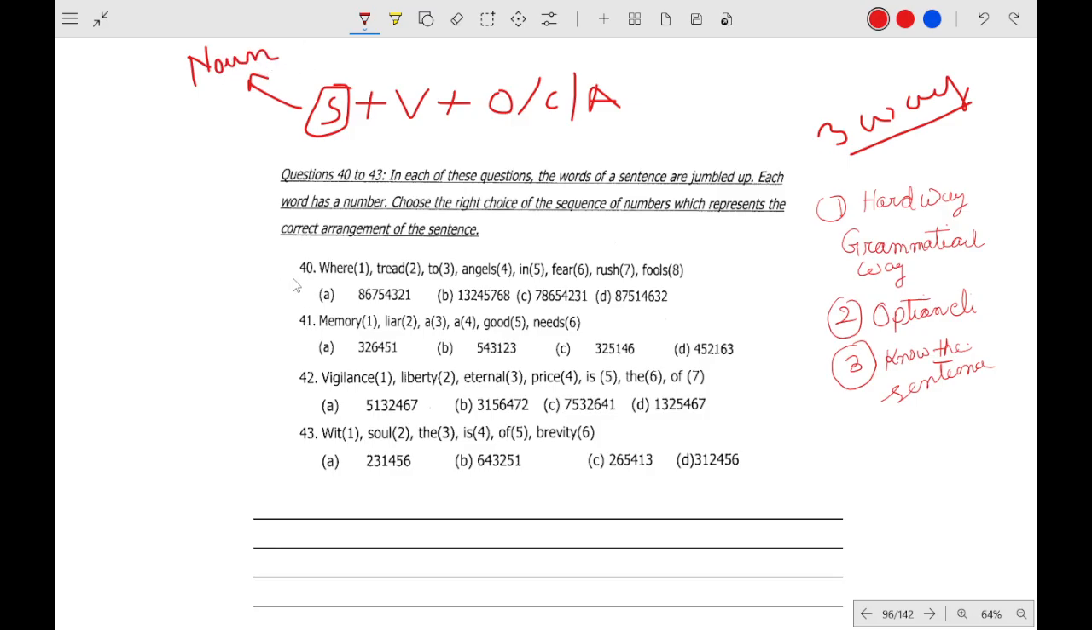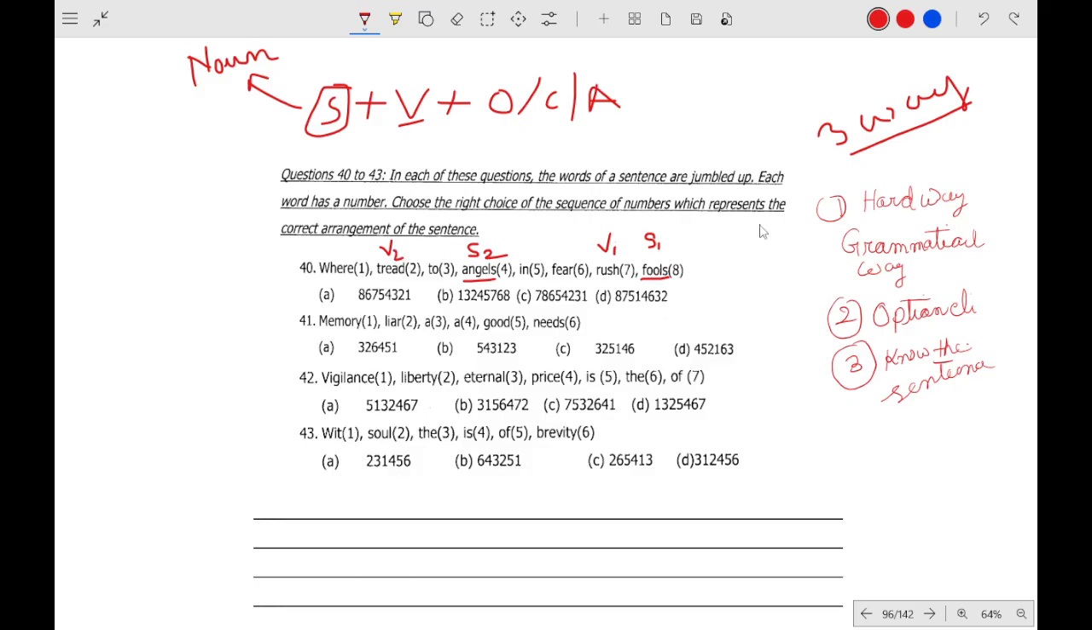I will show you by doing question number 40. In question number 40, the sentence is "fools rush in where angels fear to tread." You can see there are two nouns. Number one is the fools, so we will say subject number 1, and another is subject number 2. Now that you have found two subjects, you have to find the verb. Again there are two verbs: this is verb number 1 and this is verb number 2.